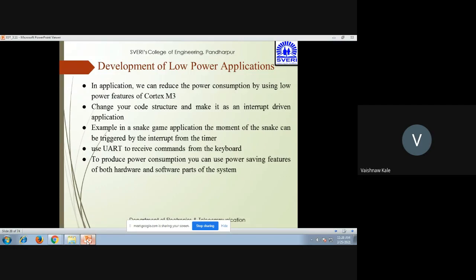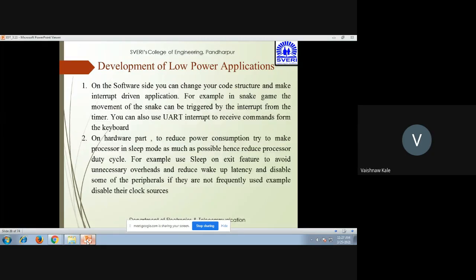How could it be done? One is through hardware, and the second is through software. That is, the hardware part of the system and the software part of the system. The snake example that was given is a change in the software part of the system, and when you press a key on the keyboard, it triggers an interrupt, which comes in the hardware part. So you can see that the development of low power applications can be done in two ways. One is on the software side, making changes in the software, and second, making changes in the hardware part.